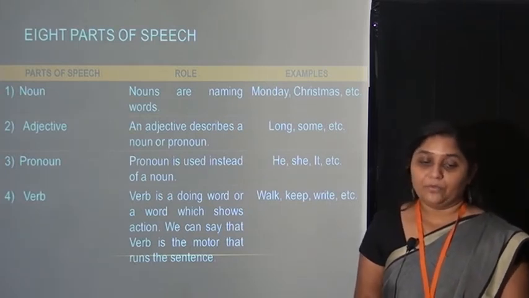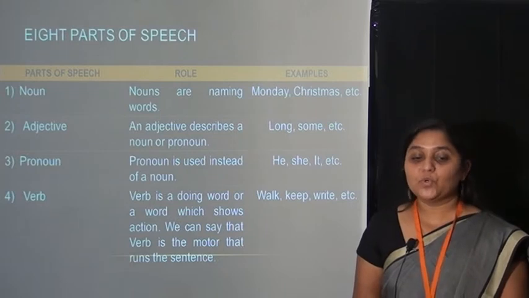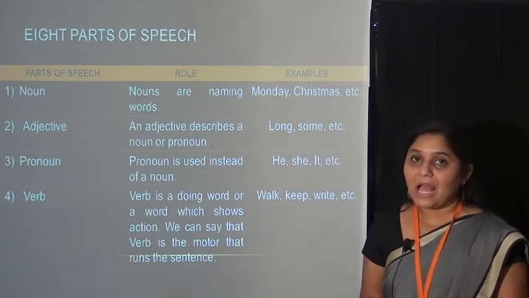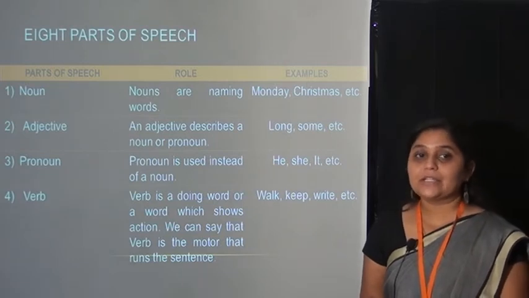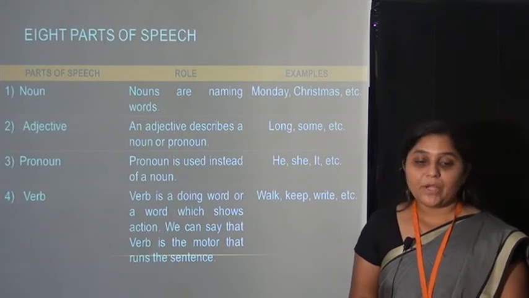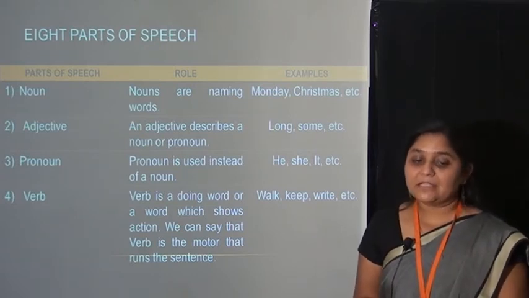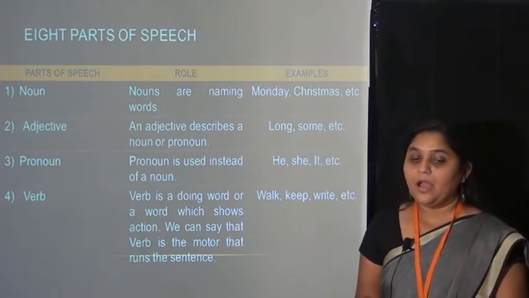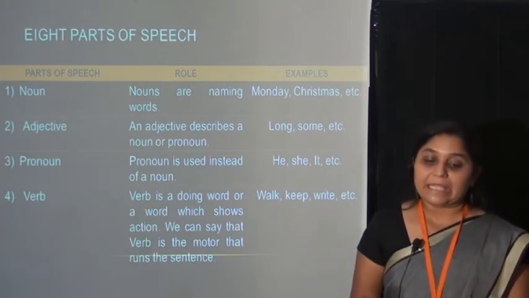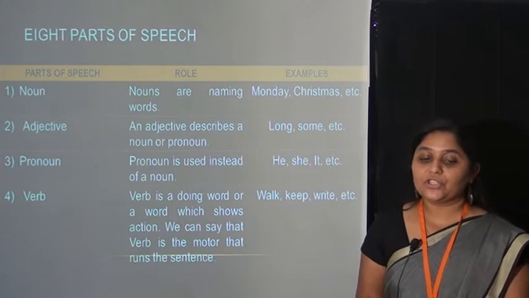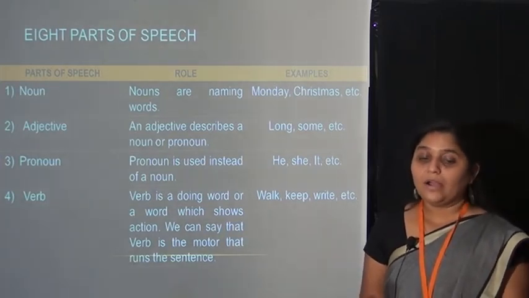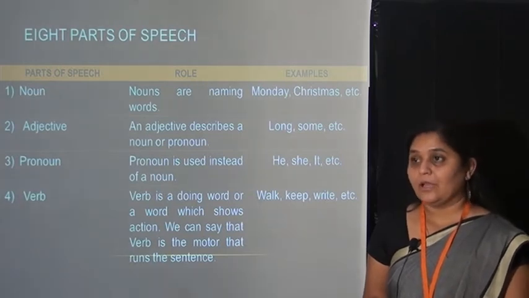Long, some, etc. are examples of adjectives. Third one, pronoun. Now what is a pronoun? A pronoun is used instead of a noun. Examples we have are he, she, etc. Fourth one, verb. Now a verb is a doing word or a word which shows action. We can say that the verb is the motor that runs the sentence. Examples we have are walk, keep, write, etc.